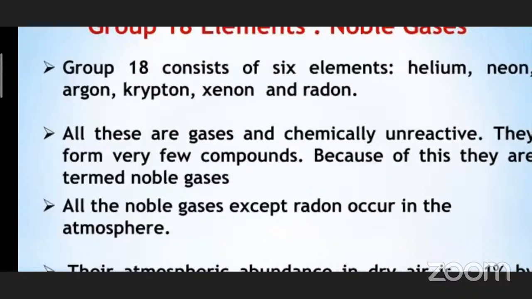Noble gases are also called zero group elements. Why are we calling them zero? Because their valency is 0. So what is valency? Valency is the combining capacity. Because of the duplet and octet configuration, they do not react, so the combining capacity is 0. But later on this was disproved because we are able to make xenon form compounds. That is another theory.